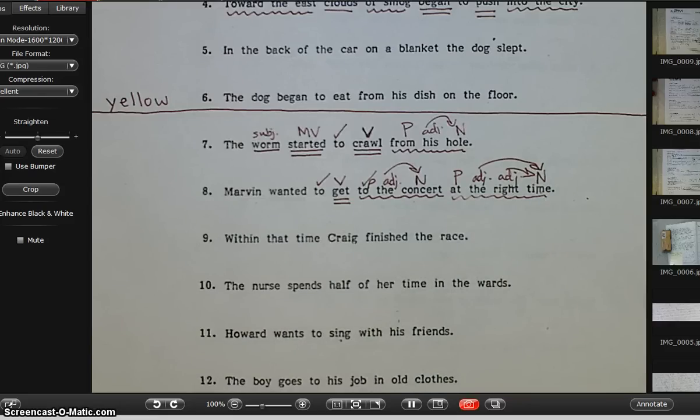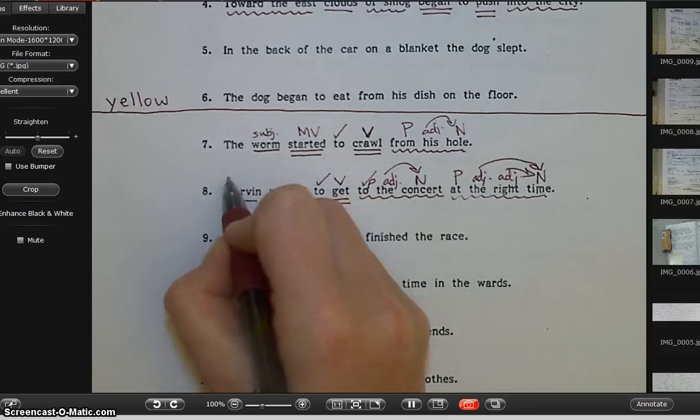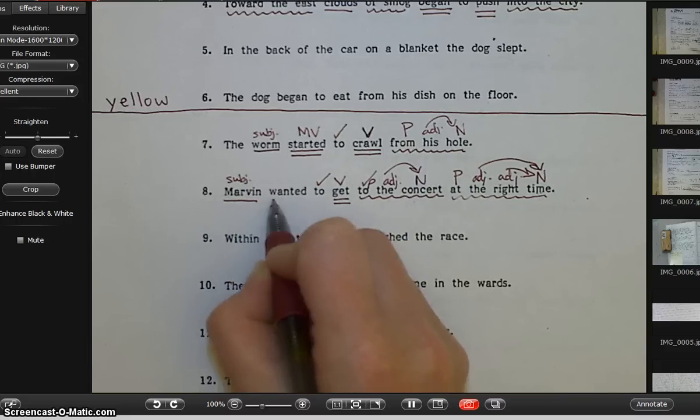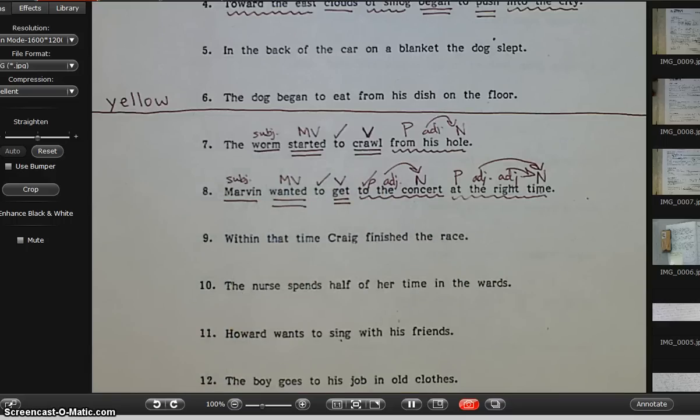Now I have 2 words left. Who or what is doing the action? Marvin. Marvin is a person, so he is the subject of the sentence. What did Marvin do? Marvin wanted. Underline it twice. M-V above.